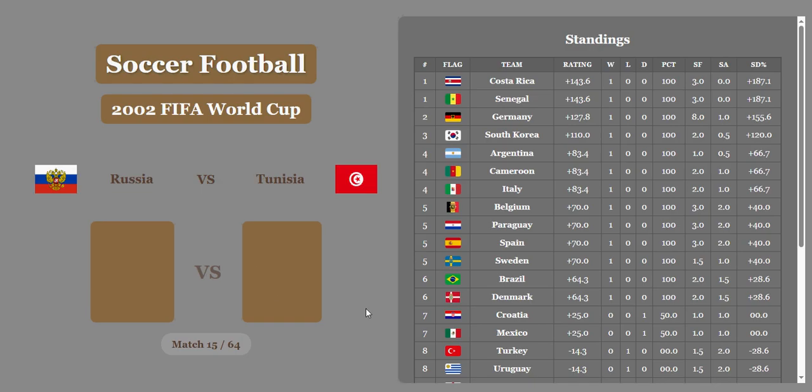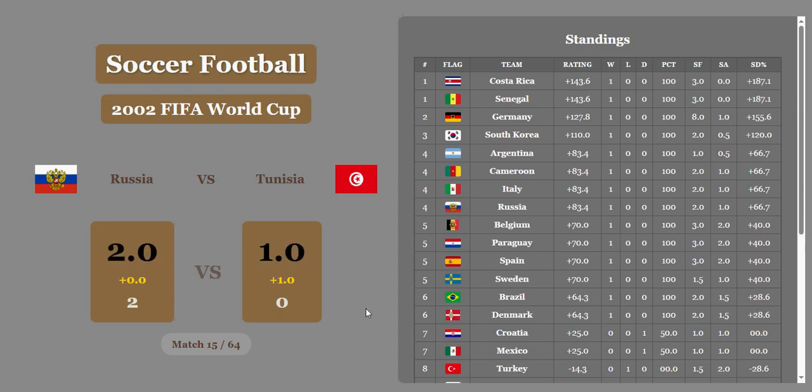Match 15, Russia, Tunisia. Russia wins it 2-0. Let's see how much Tunisia gets. They'll get a goal to cut it in half. But Russia will come off with the big win.